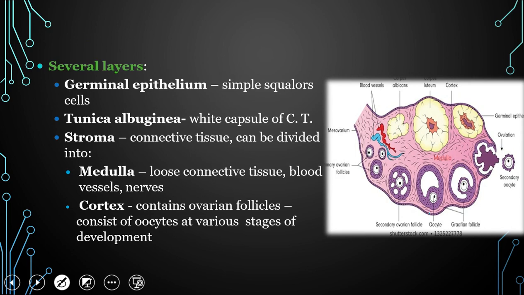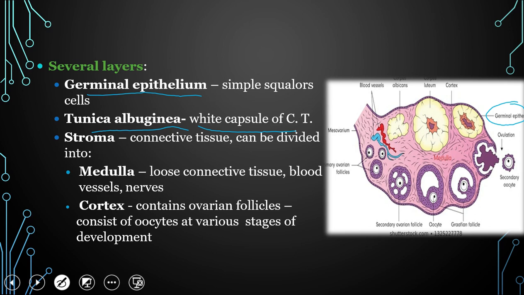The ovary consists of several layers. The outer layer is called the germinal epithelium layer, which is made up of simple squamous epithelium. The second layer is called the tunica albuginea, which is a white capsulofibrous connective tissue present beneath the germinal epithelium layer.